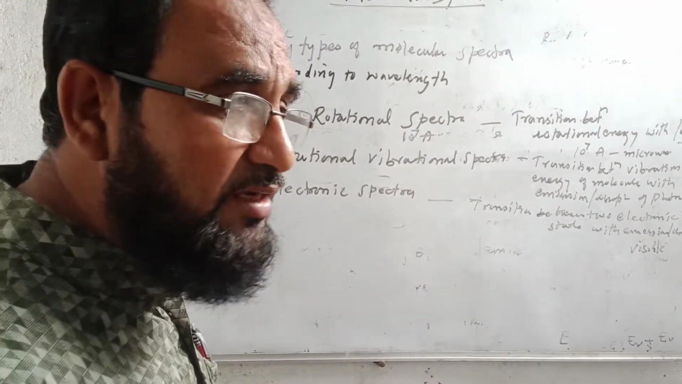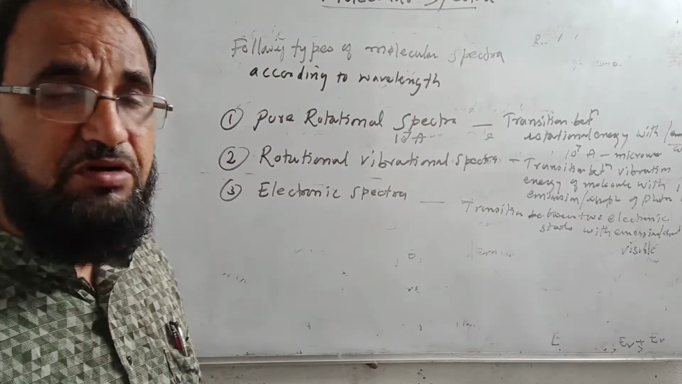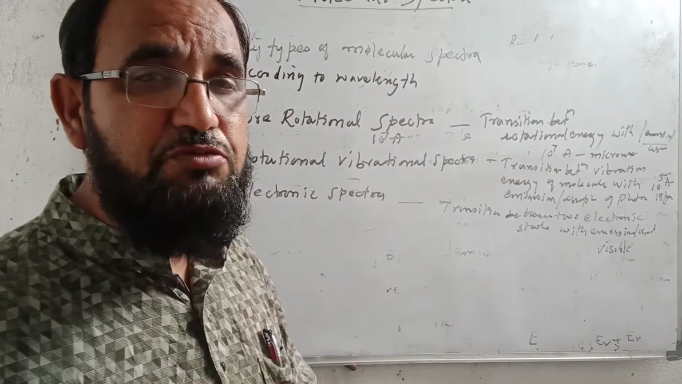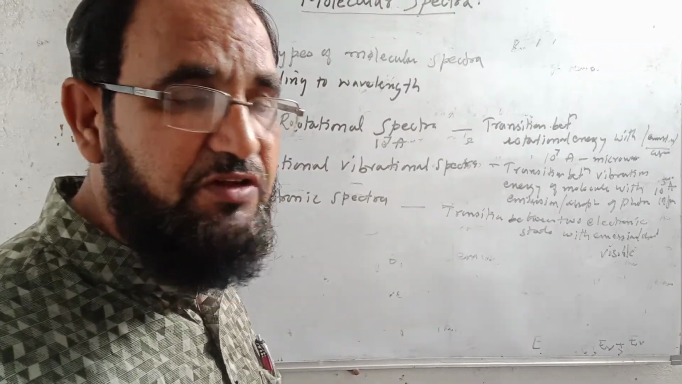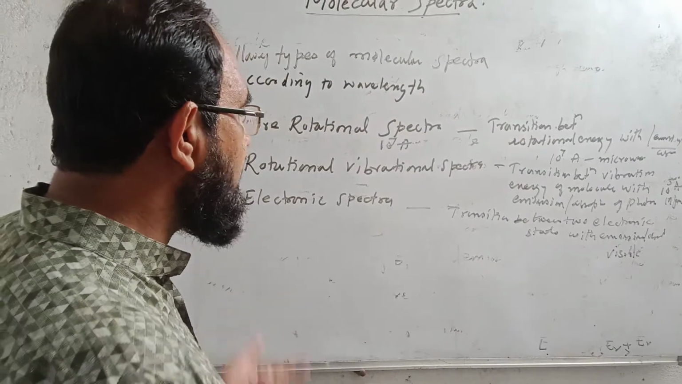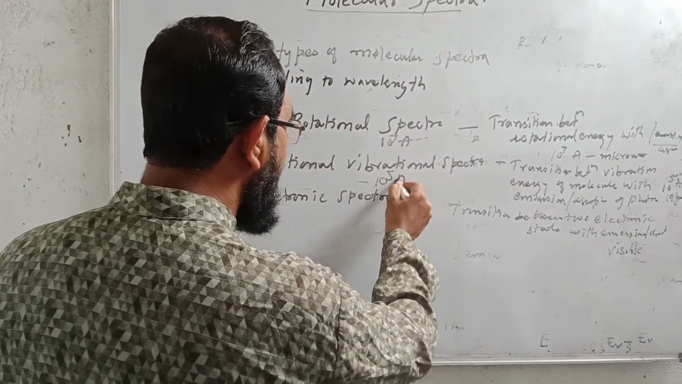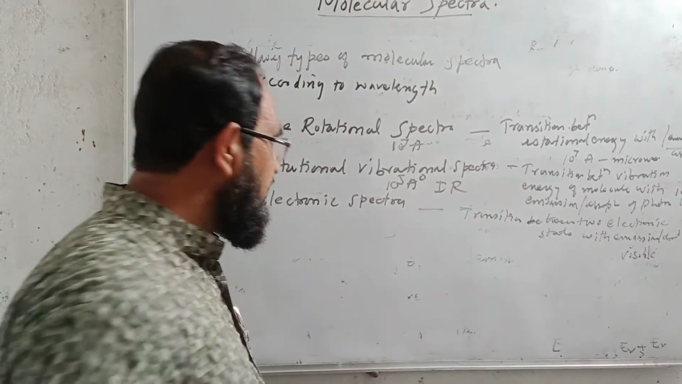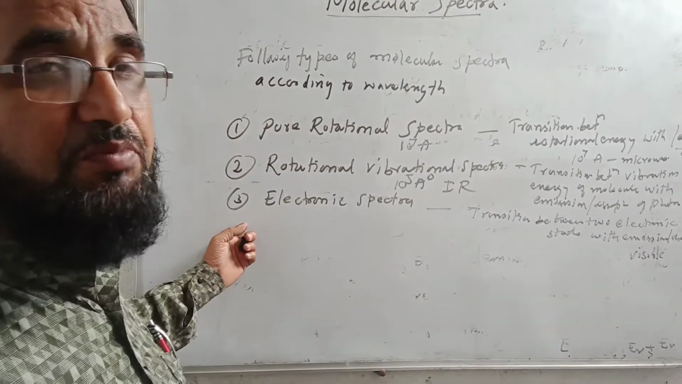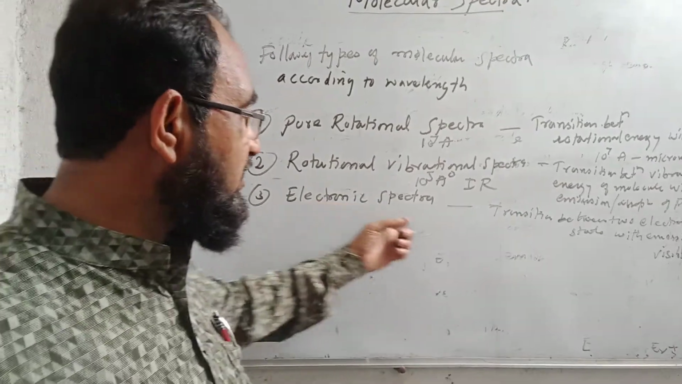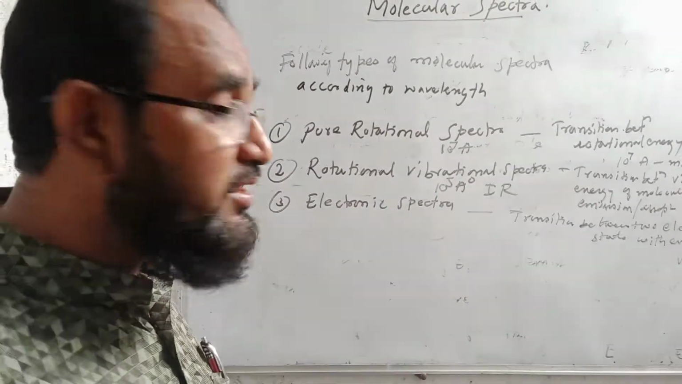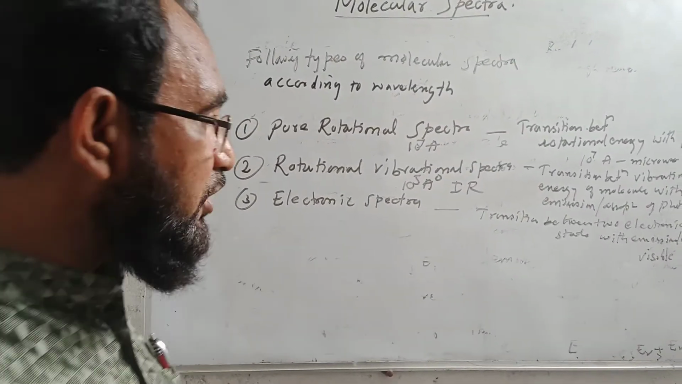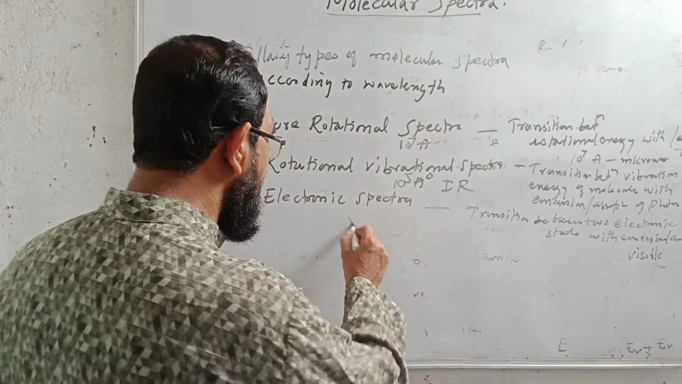In this spectra, there is transition between the vibration energy levels of a molecule with the emission or absorption of a photon. So we can say that here there may be 10 to the power 5 angstrom wavelength, and it is in the IR region, infrared region. Now there may be a third type of molecular spectra, that is the electronic spectra, and that is the transition between two electronic states with the emission or absorption of a photon, and this is in the visible region.